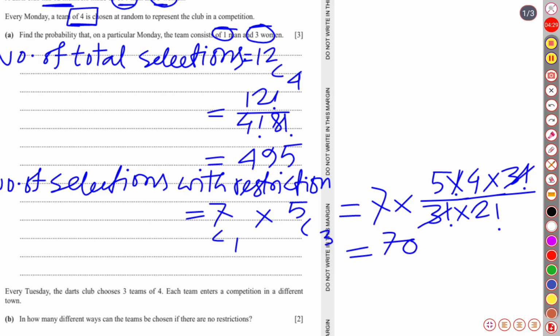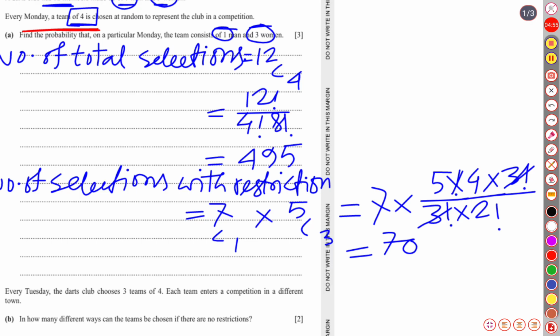Now here there is a clue. We should not ignore the question. The question didn't tell us to find the number of selections; it is actually asking us to find the probability. So for probability, it's very simple. We will divide the number of selections with restriction by the number with no restrictions.